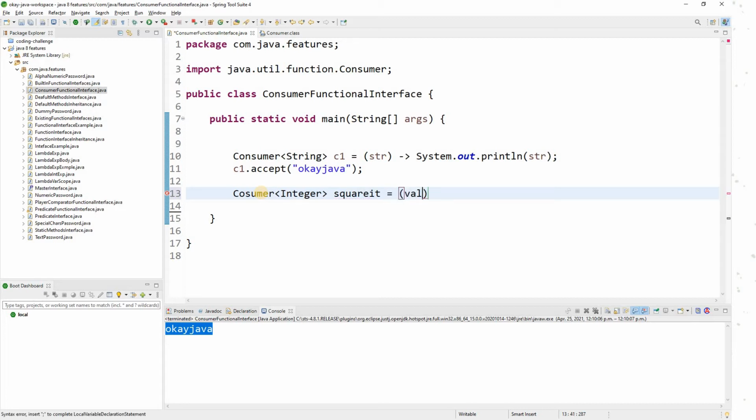I'm passing one value here, and with sysout I'm just multiplying the number by itself. Let me print here also the value, multiplied by itself, equals something.